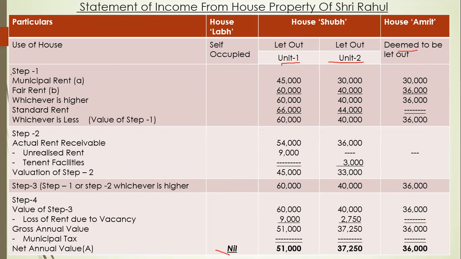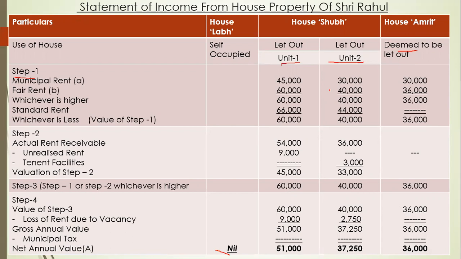So step number 1, municipal rent. See here, all the details which are given in the column of house Shub, we have to calculate in the proportion of 3 is to 2. Okay, so 3 is to 2 we have to make it.